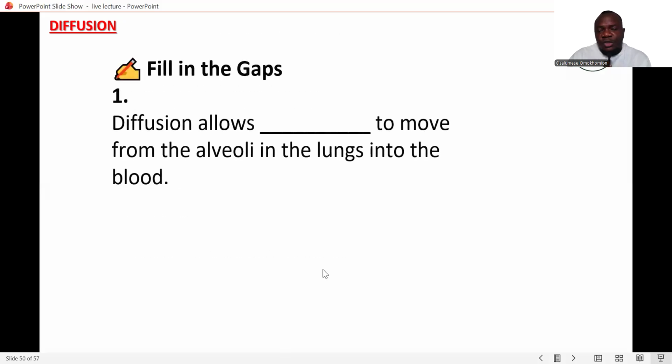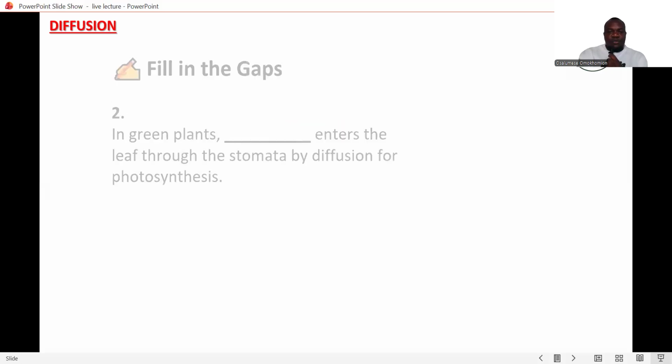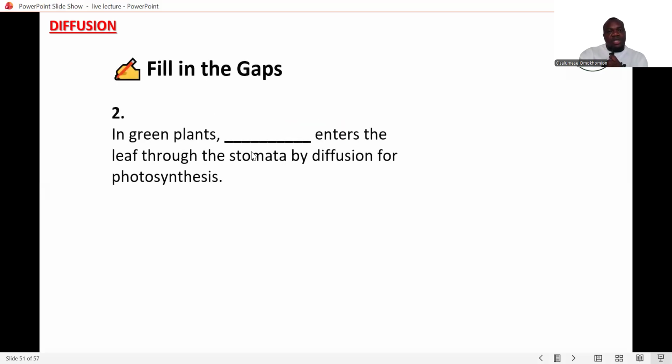Okay, so just an active question, fill in the gap. The diffusion allows dash to move from the alveoli in the lungs into the blood. So it allows oxygen. Okay. So the next one: in green plants, dash enters the leaf through the stomata by diffusion for photosynthesis. The answer is carbon dioxide.